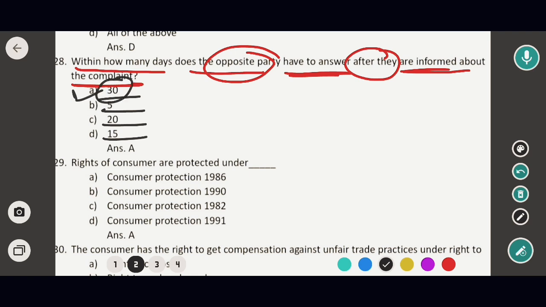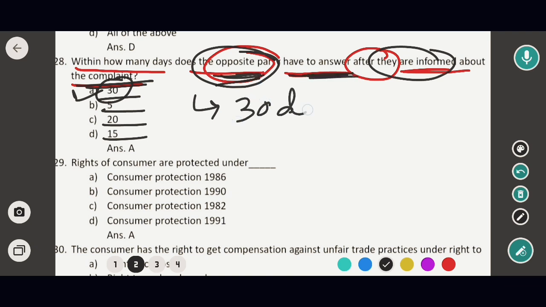That means if a complaint is filed by the consumer against another party, then the opposite party has to answer within 30 days. So the correct option would be option A.